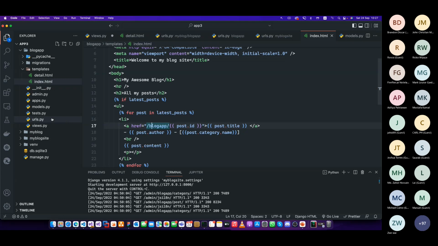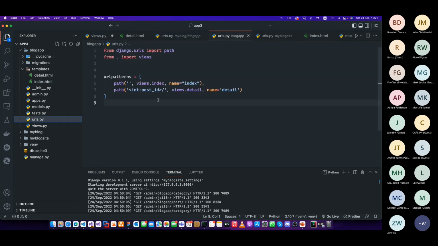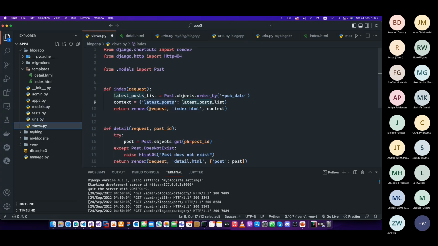So if you look at the URLs, this is the path. Same thing, we have created a blank path. If it is a blank path, make sure to pick up the index one, and the name is index. If it is an ID, like details slash one, whatever it is, make sure to pick the view details controller, which is this function.